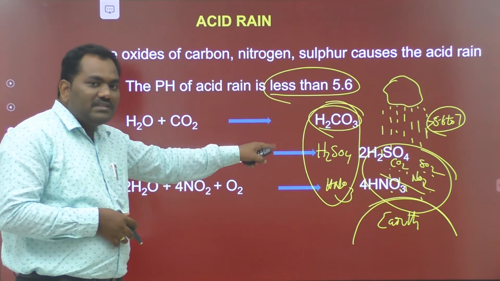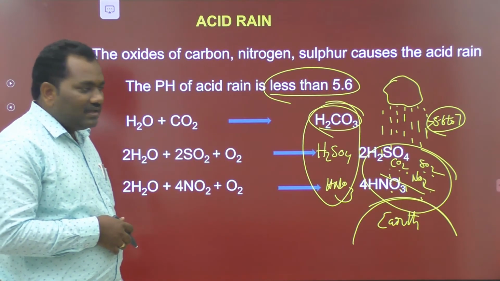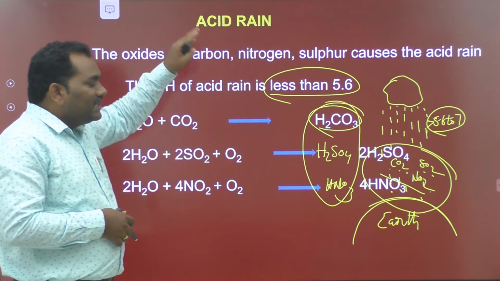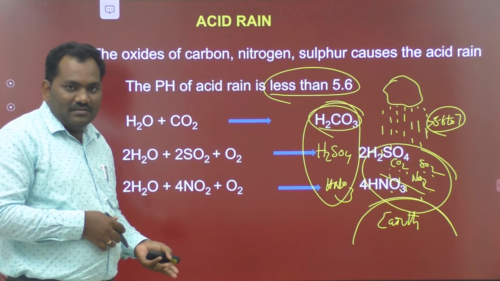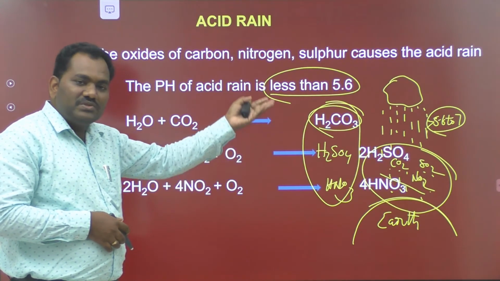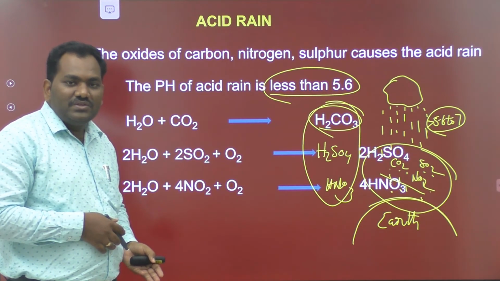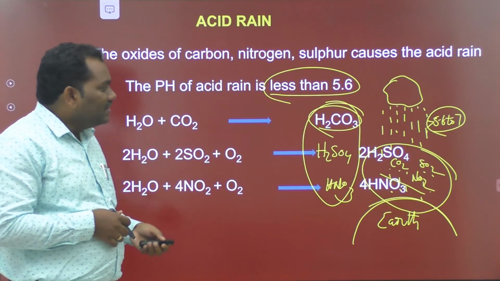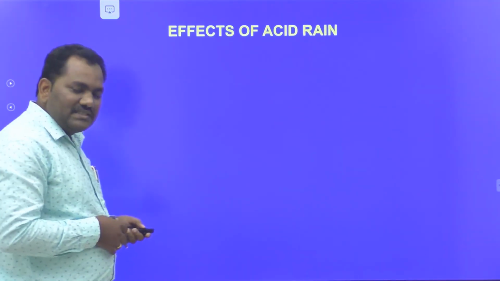Because all these are strong acids, the pH of rain is decreased to less than 5.6. The decreasing rate depends upon the concentration of CO2, SO2 and NO2 gases. So let's discuss the effects of acid rain.